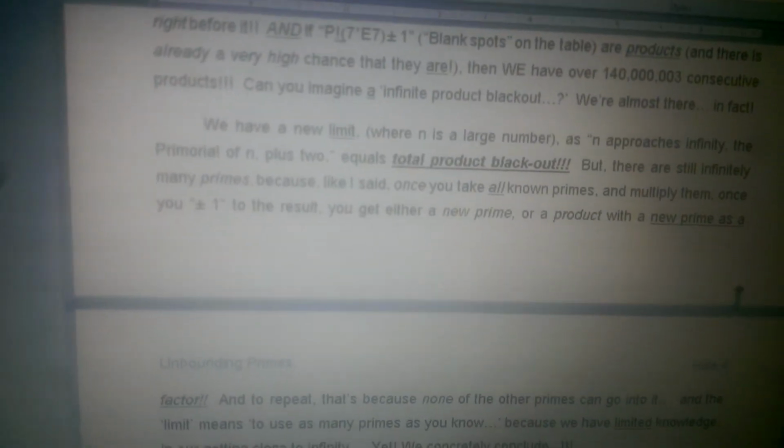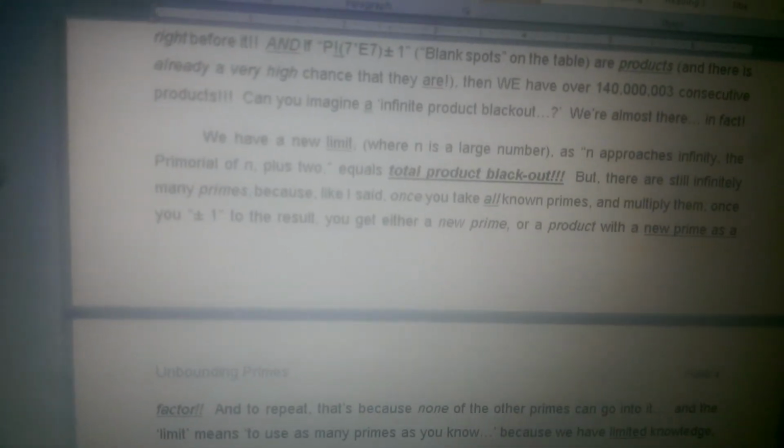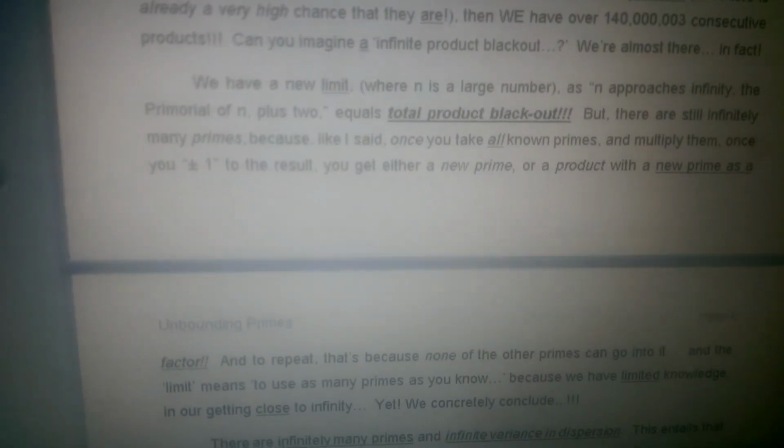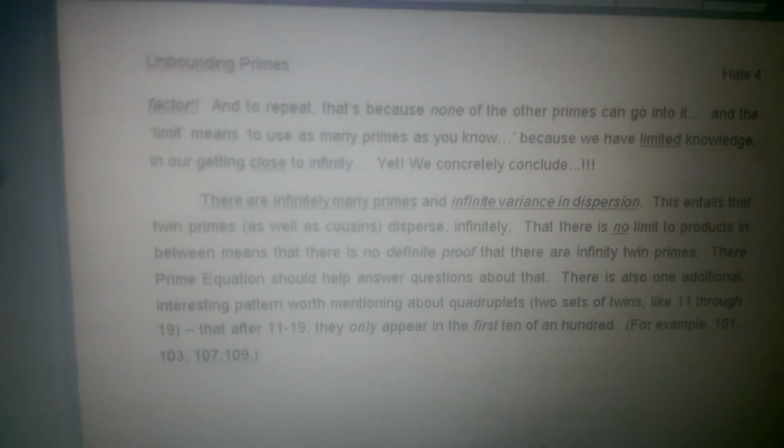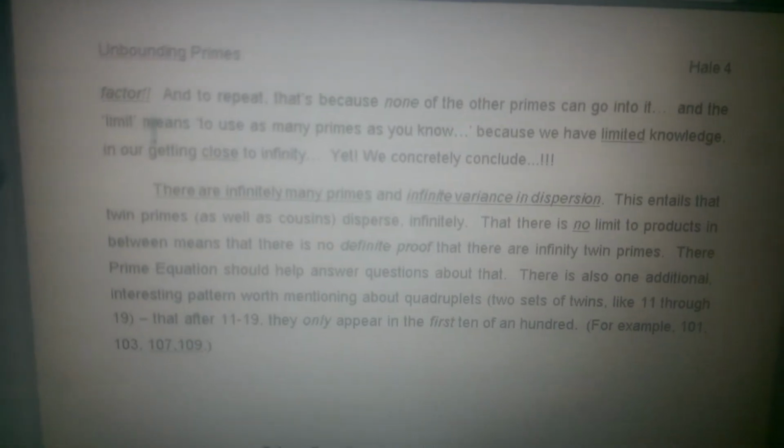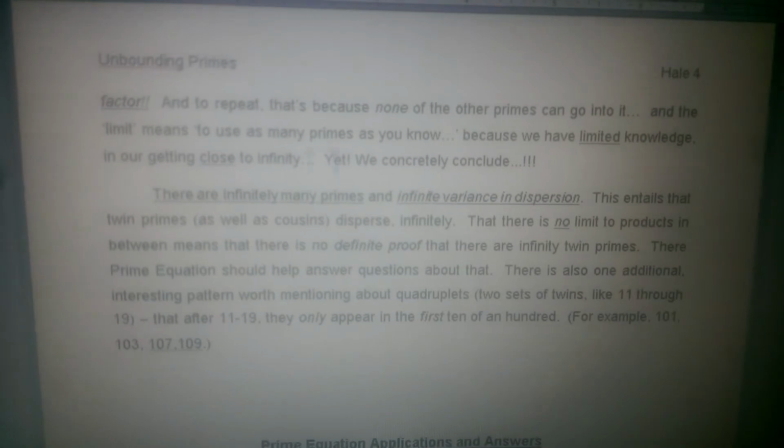No more primes. But technically, there are still many primes after you do a multiplication of all the primes, because like I said, once you take all the known primes and multiply them, you add plus or minus 1, you either get the new prime or the product with a new prime as a factor. Right, and just to repeat, that's because no other primes can go into it. 2 is the smallest one. 1 is too small. All right, and so just to review, the limit means to use as many primes as we know, because we have limited knowledge in getting close to infinity.